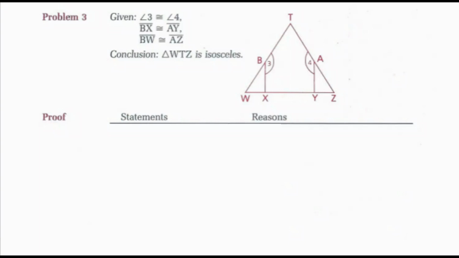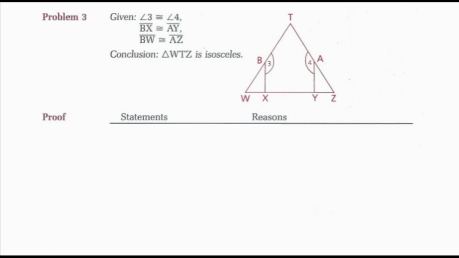Now looking at problem 3, I have the following givens, and I want to prove that triangle WTZ is isosceles. So this triangle here is isosceles. Remember, I can prove isosceles triangles two ways. I can show that they have at least two angles congruent, or at least two sides congruent. So let's look at our givens and see if we can prove that I have two angles congruent in my whole triangle, or two sides congruent.